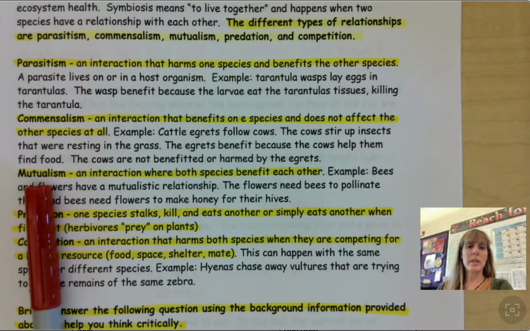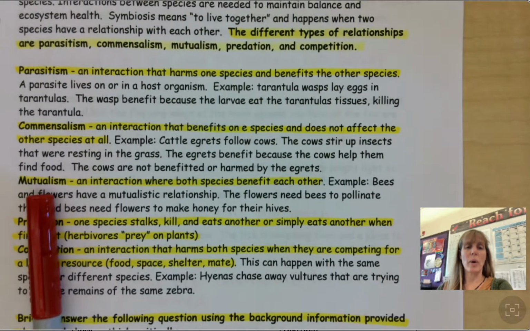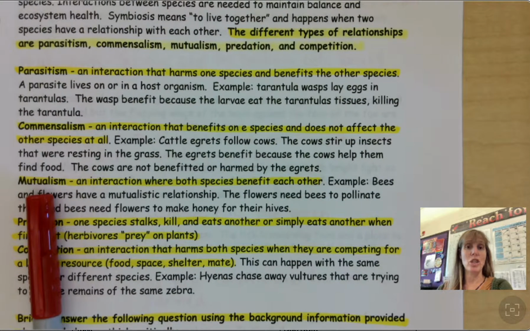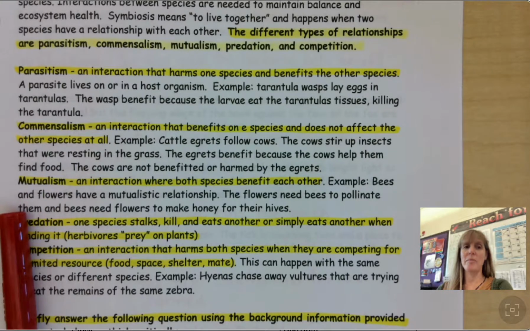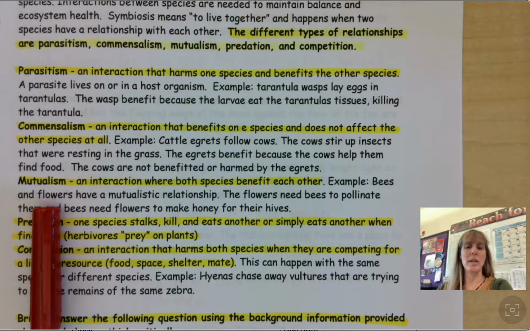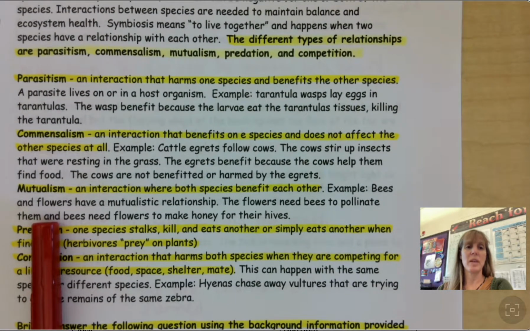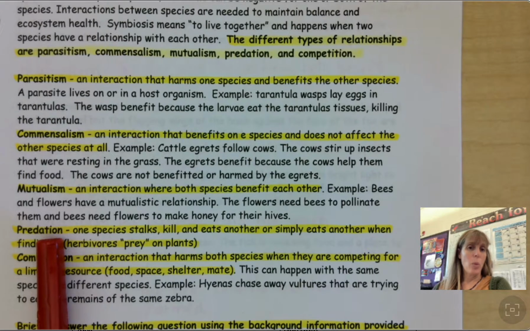Mutualism. Mutualism is an interaction where both species benefit each other. The example here are bees and flowers. They have a mutualistic relationship. The flowers need bees to pollinate them, and bees need flowers to make honey for their hives. Predation. One species stalks, kills, and eats another, or simply eats another when finding it. Herbivores prey on plants. One of our examples was a cow eating grass, but it could be anything you can think of eating grass, okay?